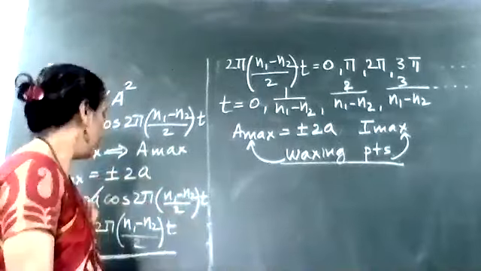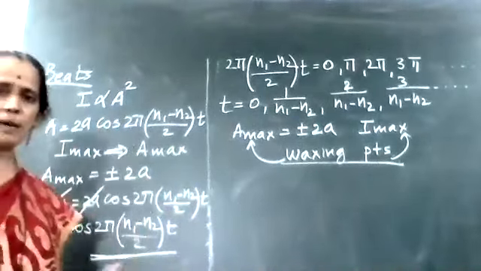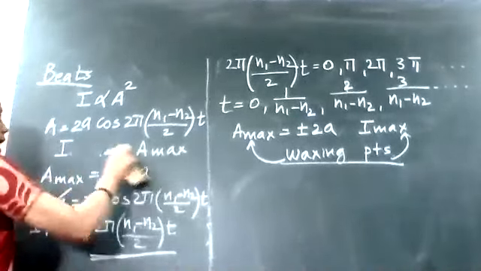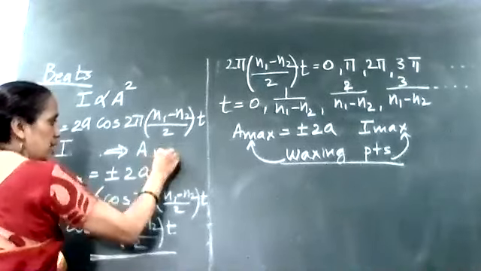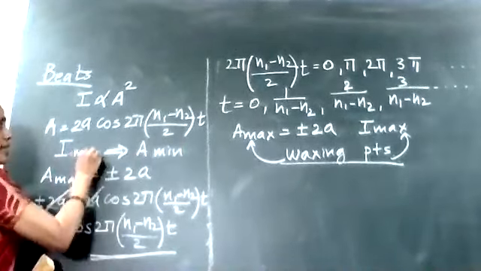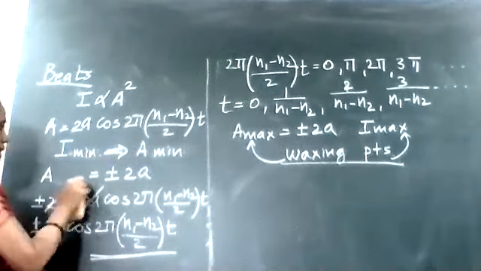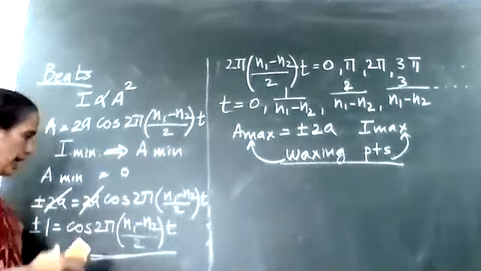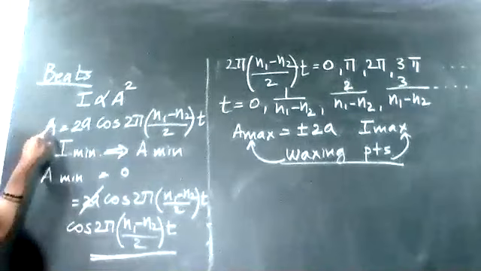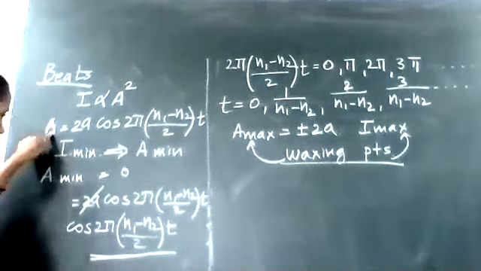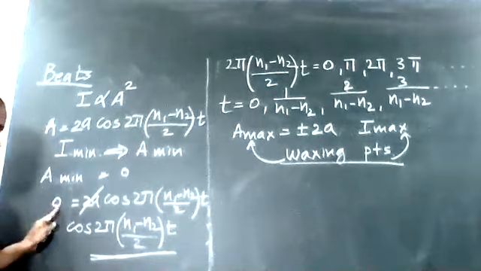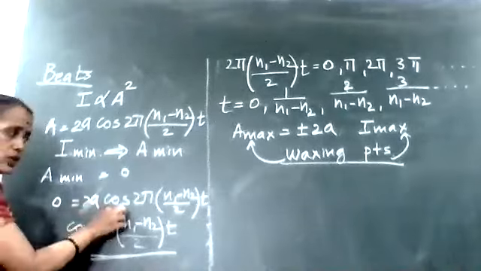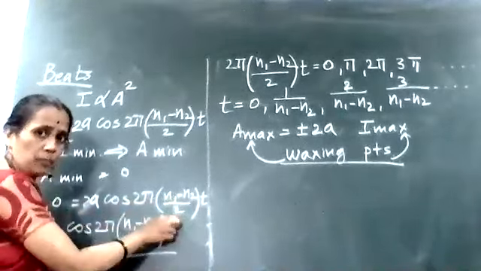Clear? Now I can go for the minimum amplitude point. When amplitude is minimum, intensity is minimum. And the amplitude minimum value is nothing but 0. Amplitude minimum value is 0 means this A value is 0. So instead of A, I put 0. So I write 0 is equal to 2A cos of 2 pi (n1 minus n2) upon 2 into t.